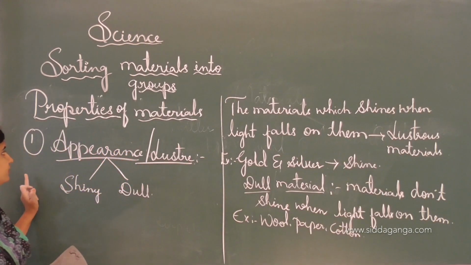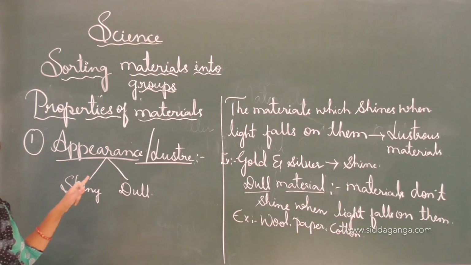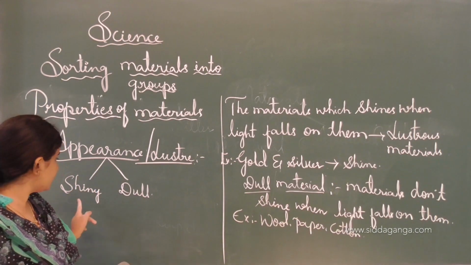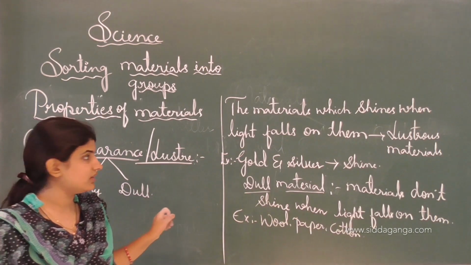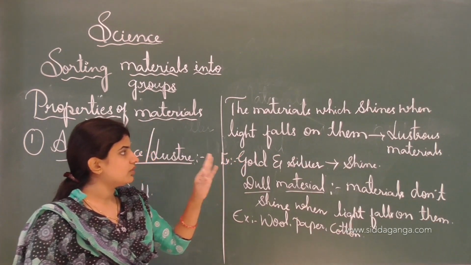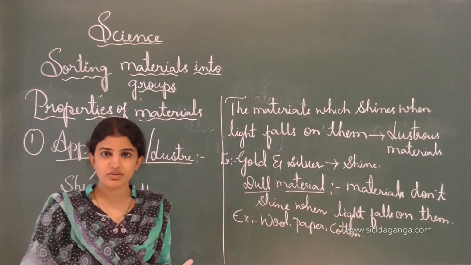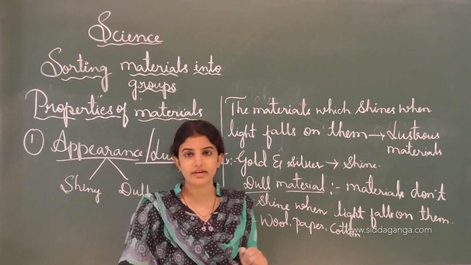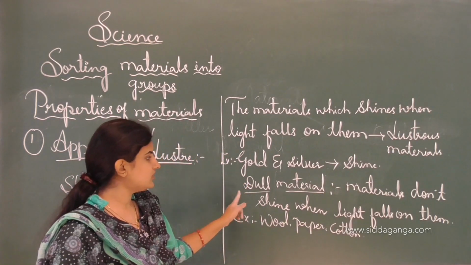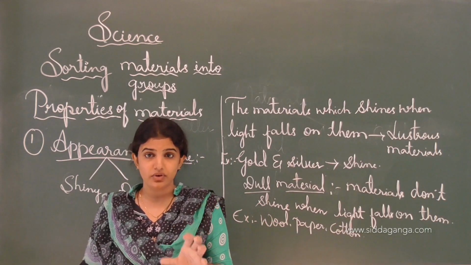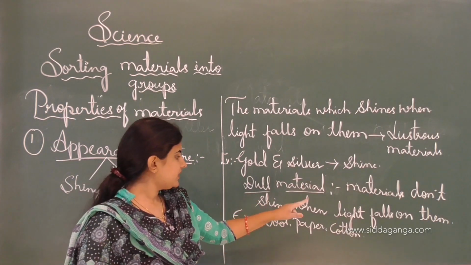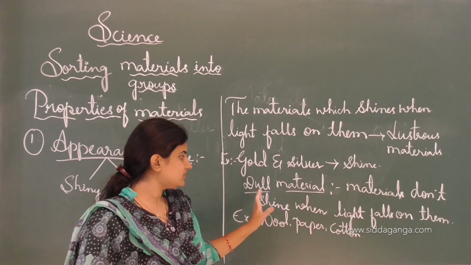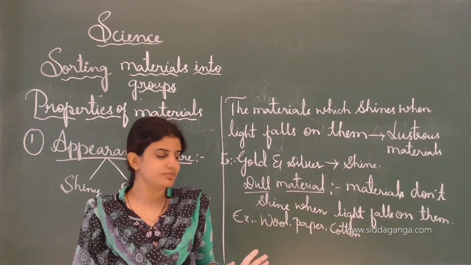See, first property is appearance or lustrous. Materials are divided into two types: one is shining and the other one is dullness. See, materials which shine when the light falls on them are called lustrous material. Example is gold and silver. And the next one is dull material or non-lustrous material. The materials which do not shine when the light falls on them are called dull material or non-lustrous material.